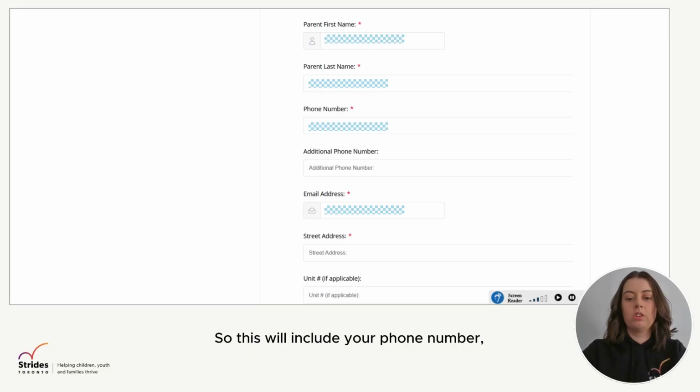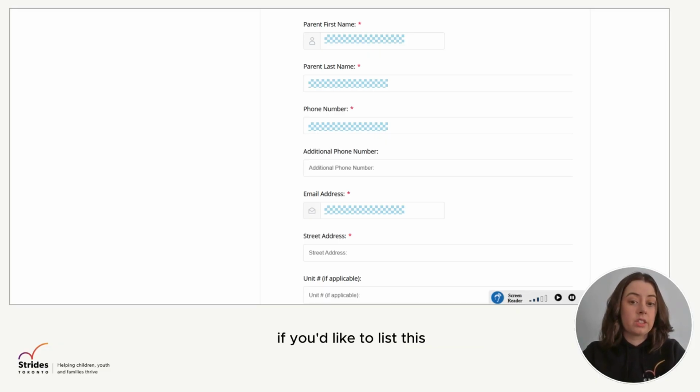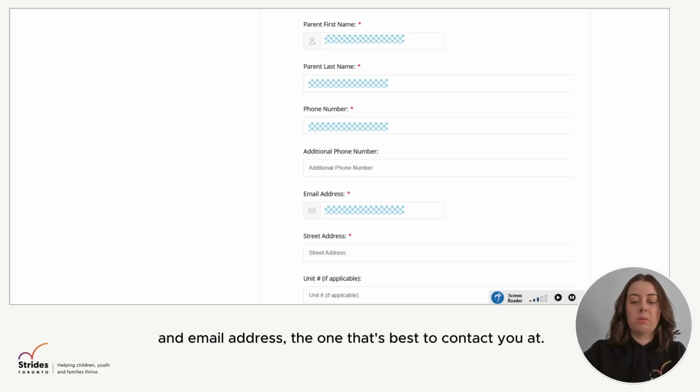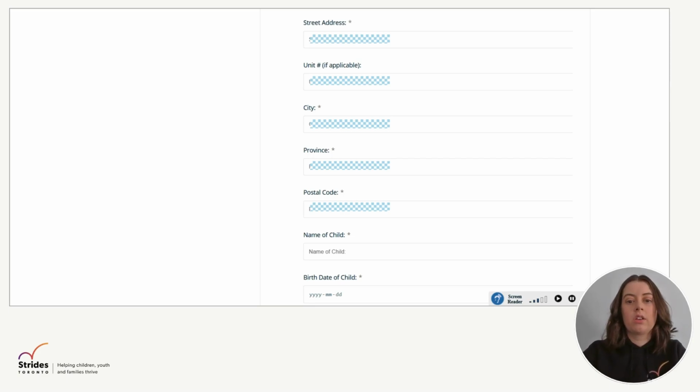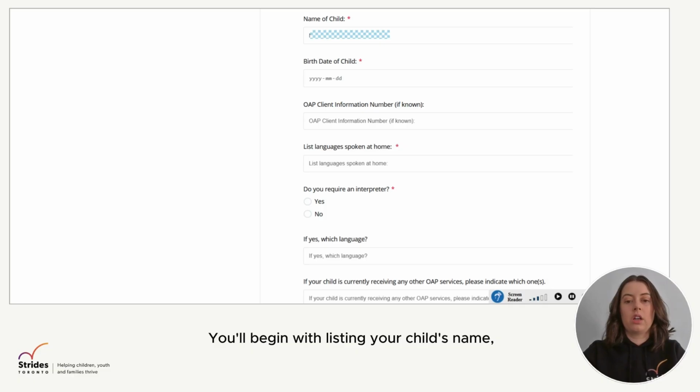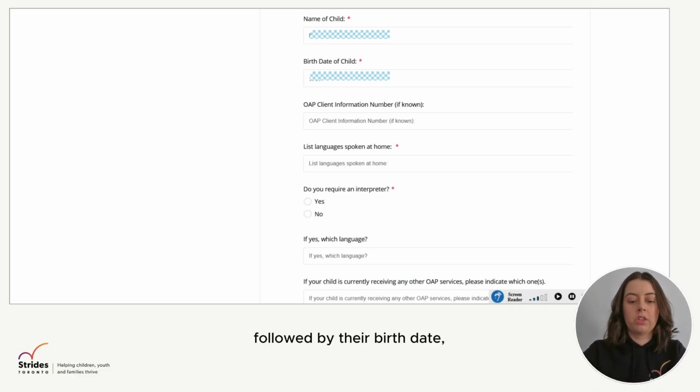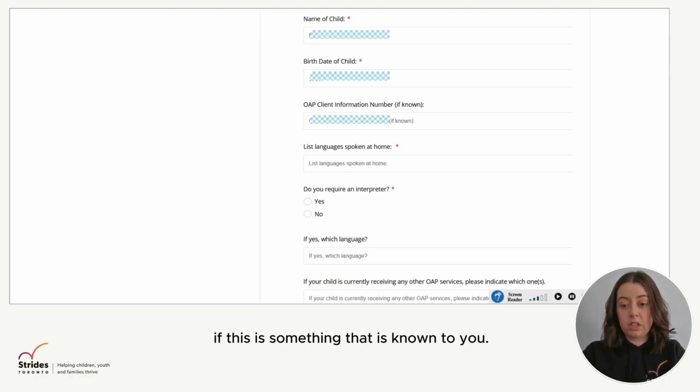So this will include your phone number, potentially an additional phone number if you'd like to list this, an email address, the one that's best to contact you at, and then you will continue filling out your street address, which includes your city, province, postal code, and then moving on to your child's information. You'll begin with listing your child's name, followed by their birth date, their OIP number, if this is something that is known to you.